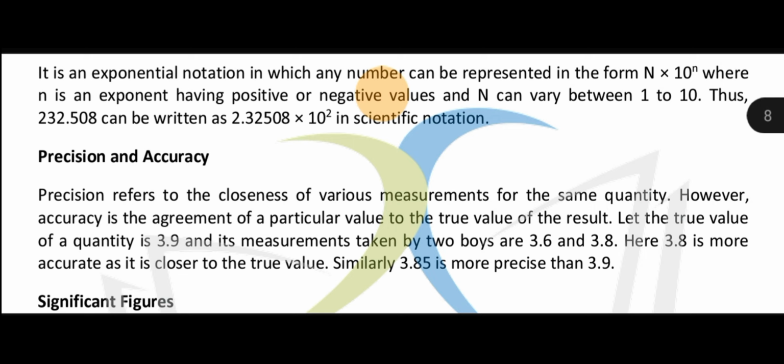However, accuracy is the agreement of a particular value to the true value. But in case of accuracy, क्या होता है कि आपकी एक ऐसी रीडिंग जो किससे मैचअप करती है? आपके ट्रू वैल्यू से. Now that is called the accuracy.